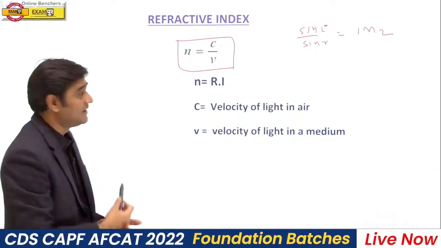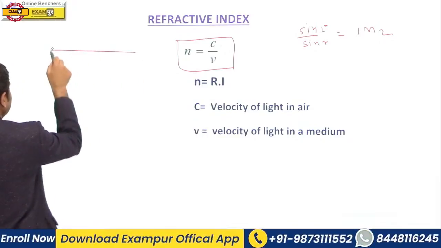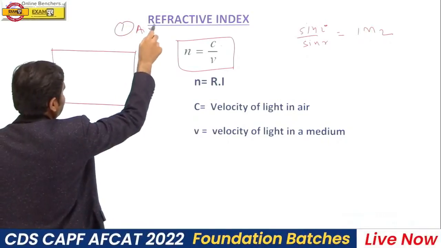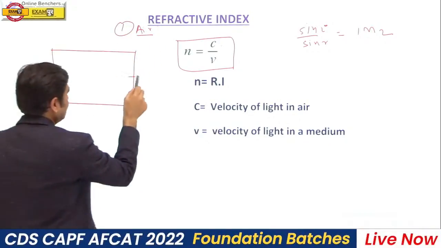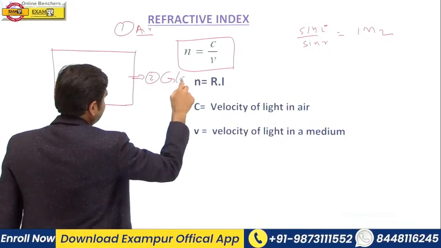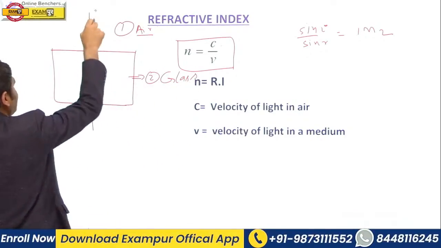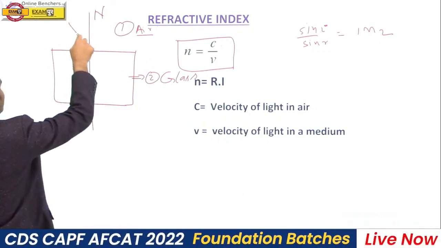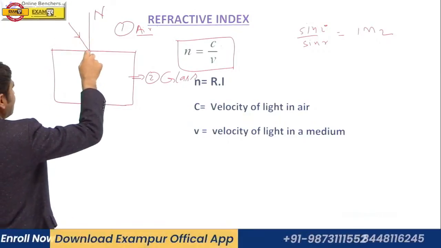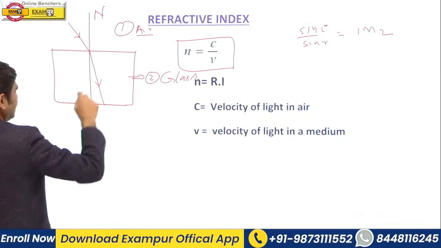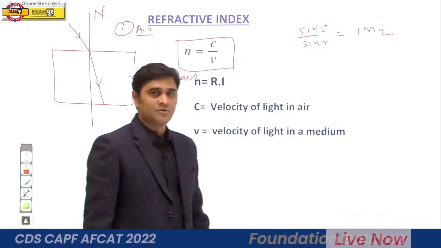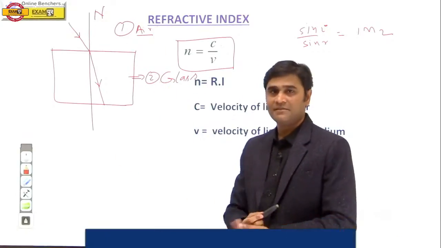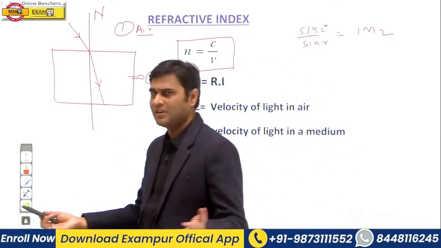Let me explain with the help of a diagram. Suppose this is a glass slab placed in air. So this is the first medium and this is the second medium, which is your glass, and this is the normal on the surface of the glass slab. Suppose a light ray goes from air to glass. So refraction of light takes place because the speed of light changes when it goes from one medium to another, that is air to glass. So bending of light takes place, and this bending is called refraction of light actually.